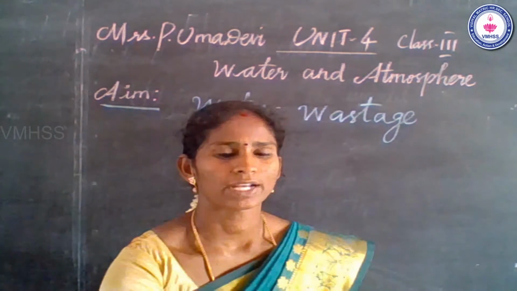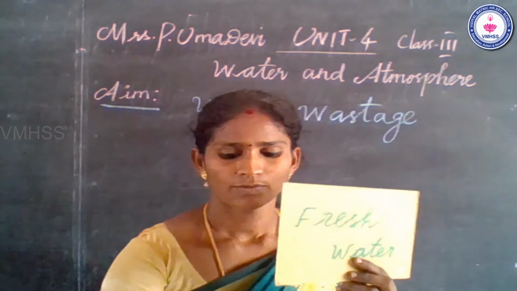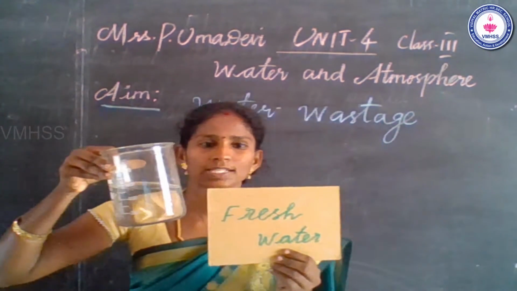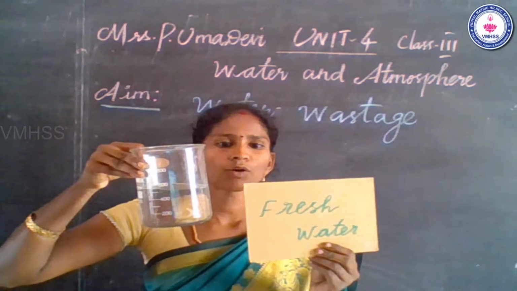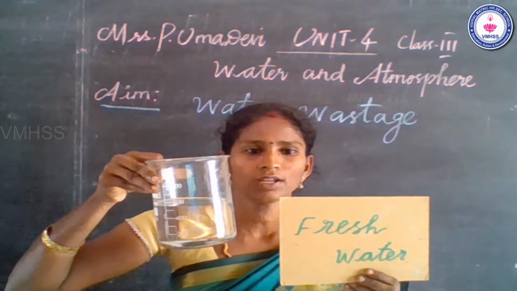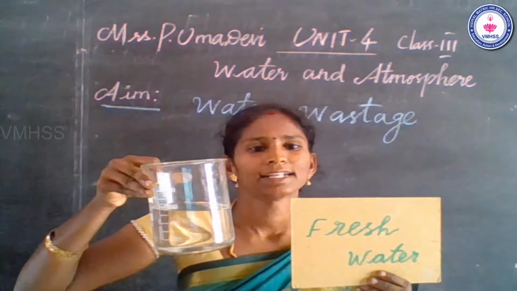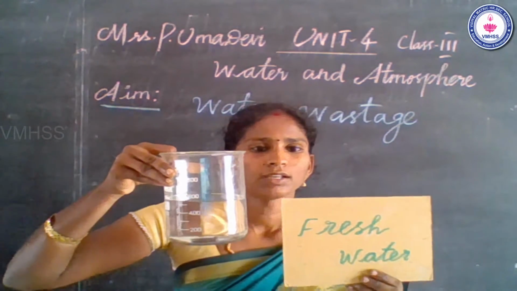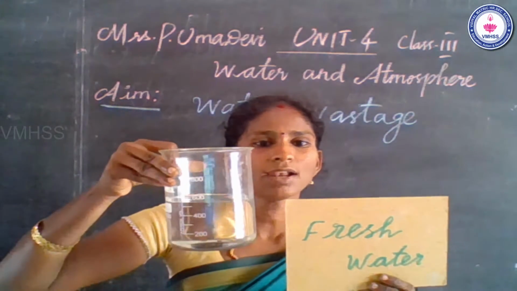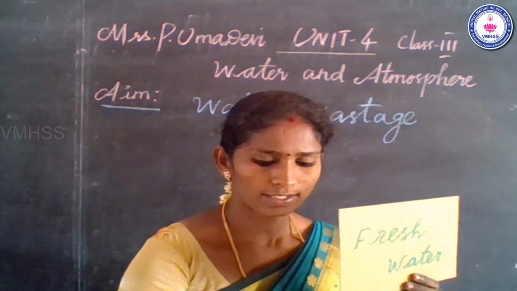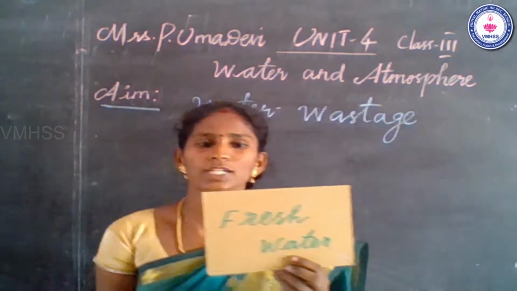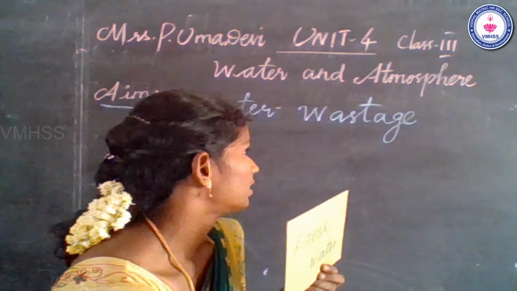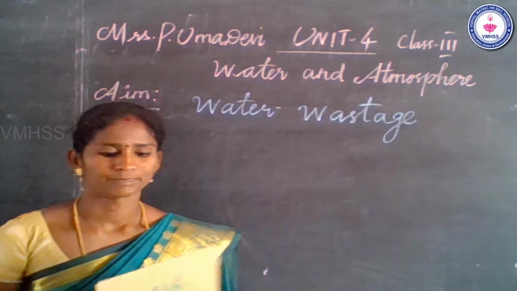So what is meant by fresh water? Fresh water is available in different kinds of water bodies: rivers, ponds, lakes, streams. These different water bodies have only usable fresh water. So there is a difference between sea water and fresh water. Today in class we learn about water wastage.